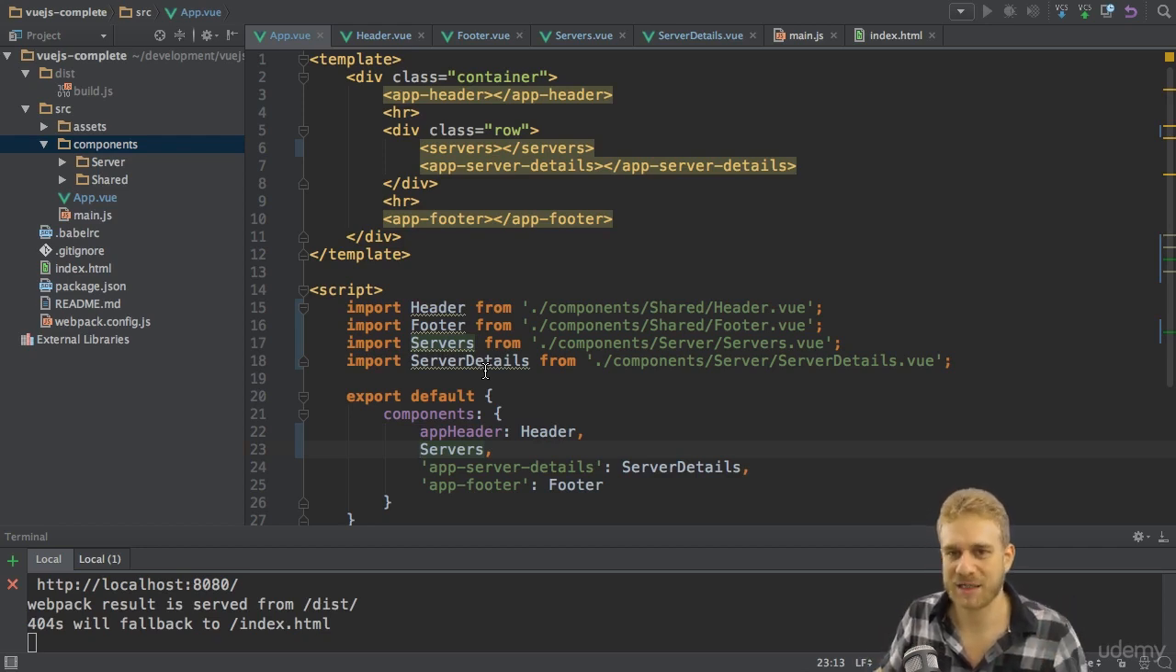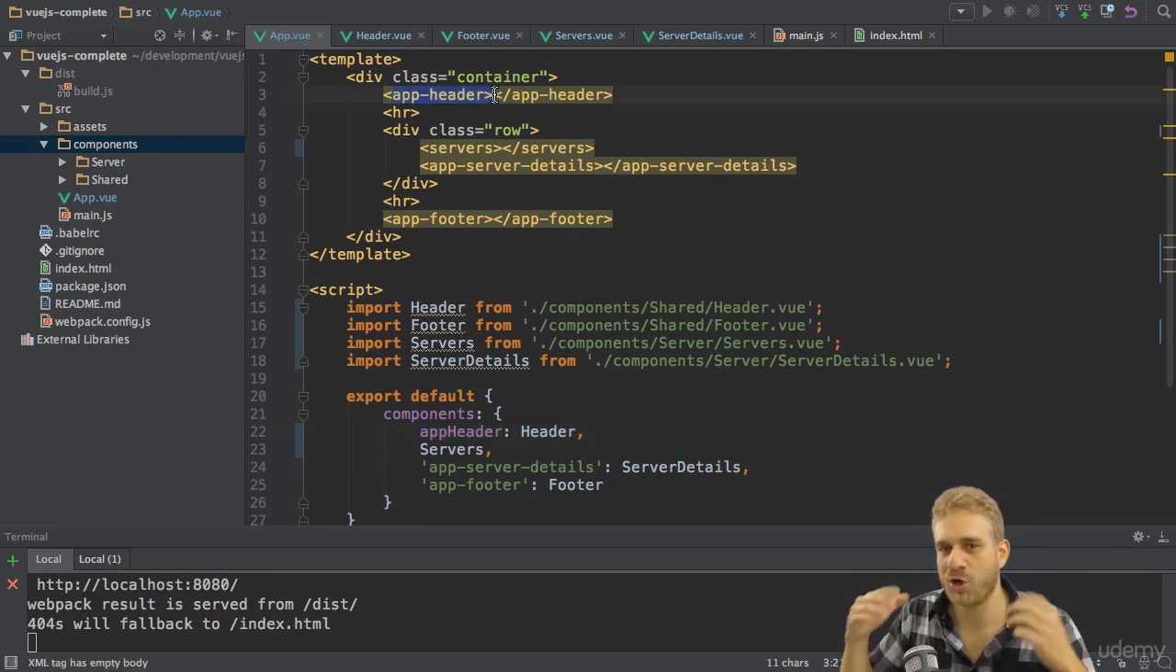Again, the classic thing or the normal thing you do is you use these selectors like this with a dash in between, or like this and let Vue.js enter the dash, and always use the dash version of a selector in the template, but you don't have to.